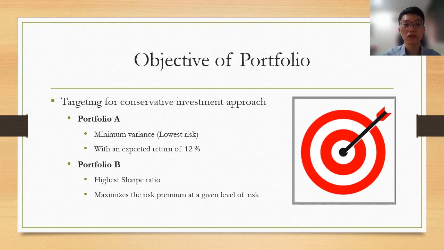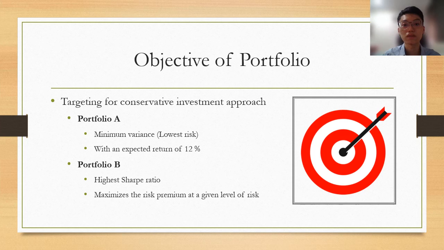Portfolio A will be constructed with the lowest possible risk with an expected return of 12%. So, this portfolio will be aiming for a lower and more steady growth rate. For Portfolio B, we will be maximizing the Sharpe ratio to find the largest possible market premium at a given level of risk. For a higher return, clients will bear a higher risk and be compensated by the additional risk